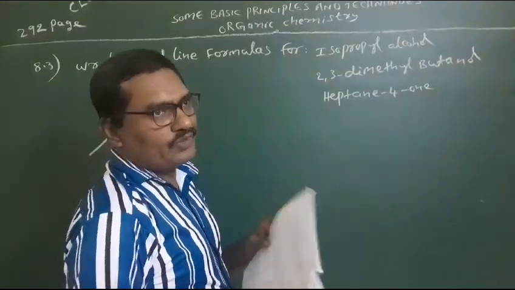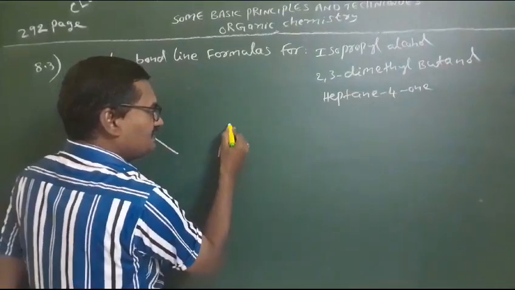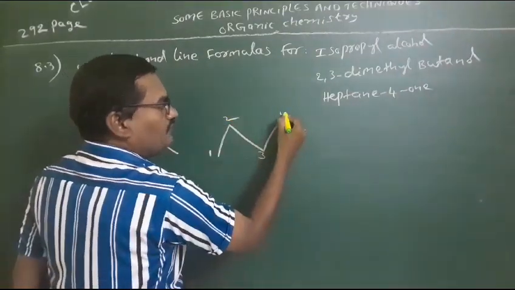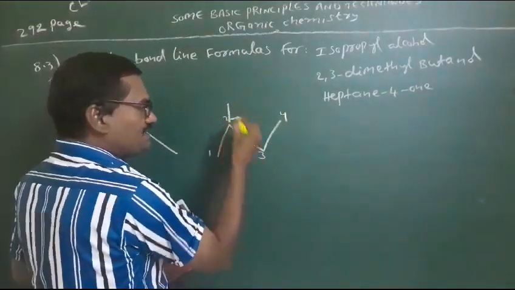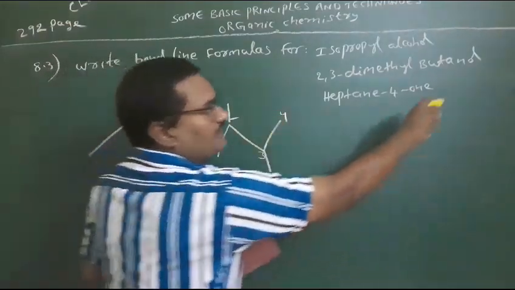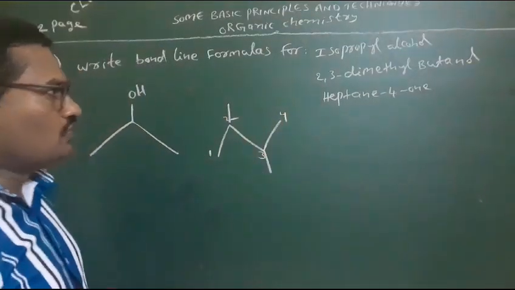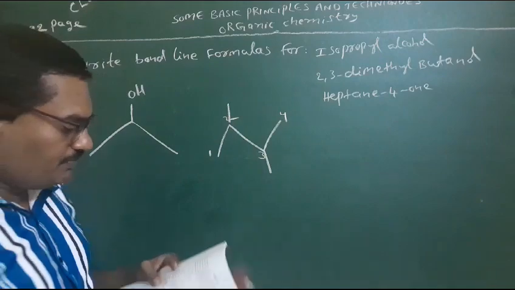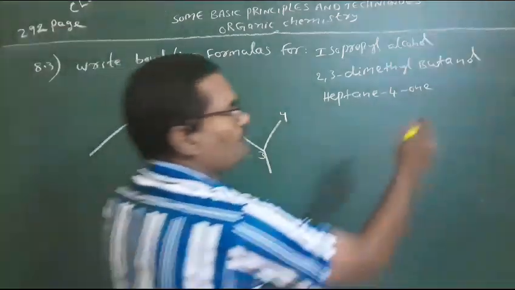Next one, the second one, 2,3-dimethyl-butanal. Butanal means 4 carbons. Here, see: 1, 2, 3, 4 numbering. The second place and the third place contain methyl groups, dimethyl. So the first place contains the functional group. So butanal, the first place contains butanal, 2,3-dimethyl-butanal.